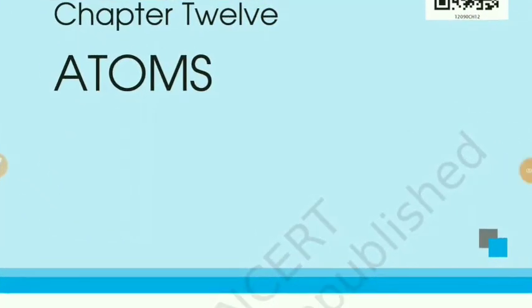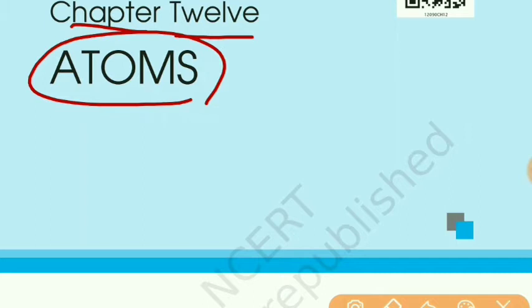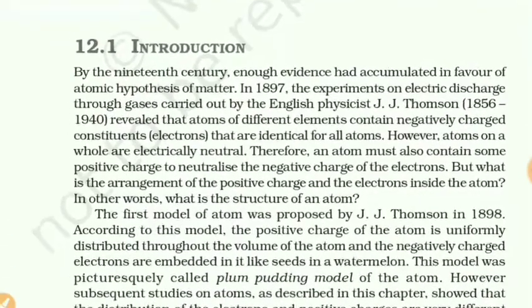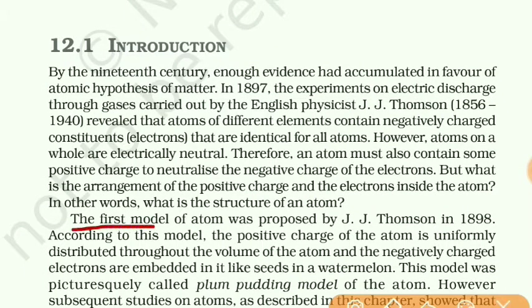Hello, students. Let us start chapter number 12, Atoms. Now, students, about the introduction, we know that the first model of atom was proposed by J.J. Thomson in 1898.